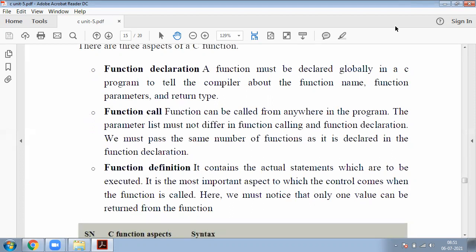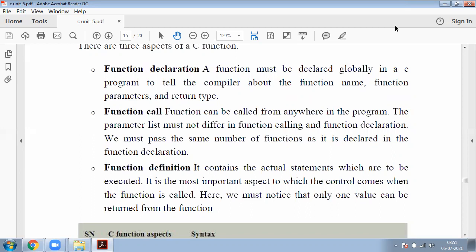What is the meaning of function call? Function call generally appears in the main function. Coming to function definition, the function definition generally appears before the main or after the main in the program.